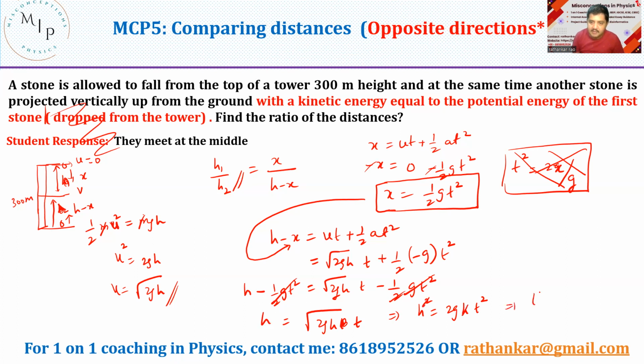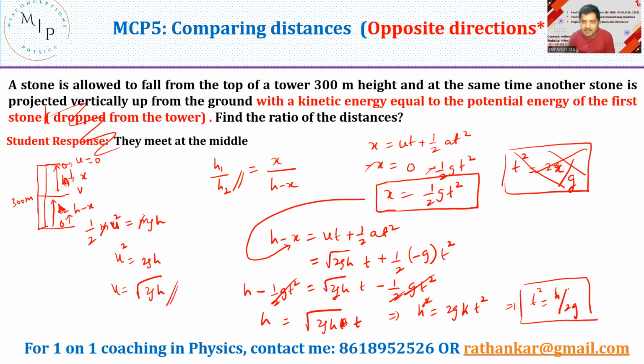In other words, t square should now be equal to, am I doing it right? Let me check it once again. Yeah, that's right. t square should now be equal to h by 2g. If I want to check it, how do I check it?